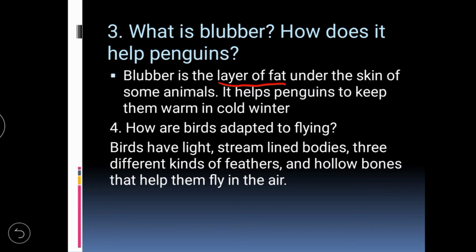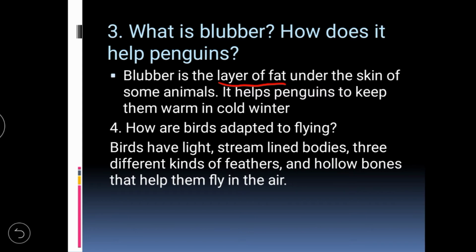It helps penguins to keep themselves warm in the cold winter. So blubber is a layer of fat under the skin of some animals, and it helps penguins to keep warm in cold winter.